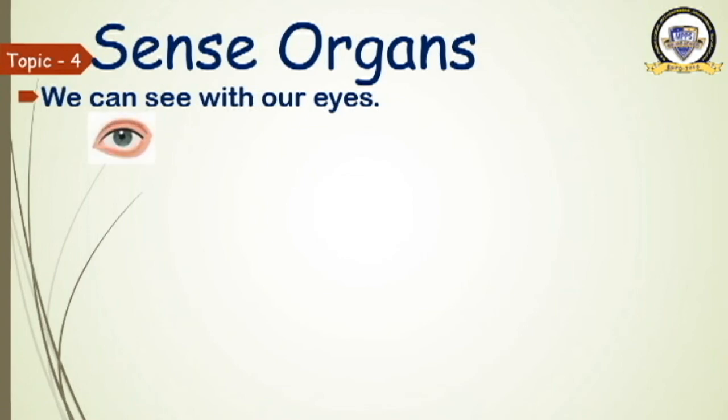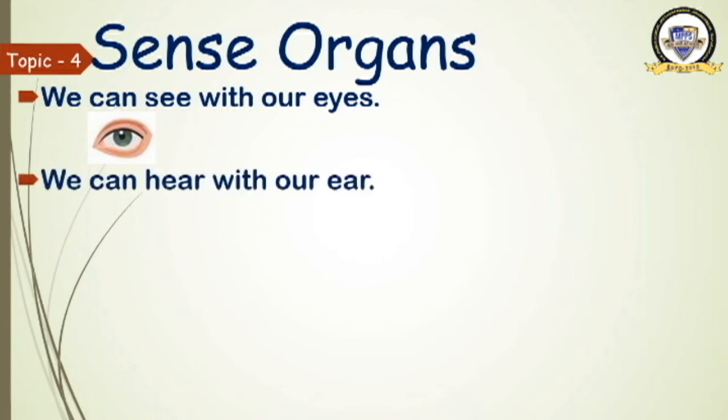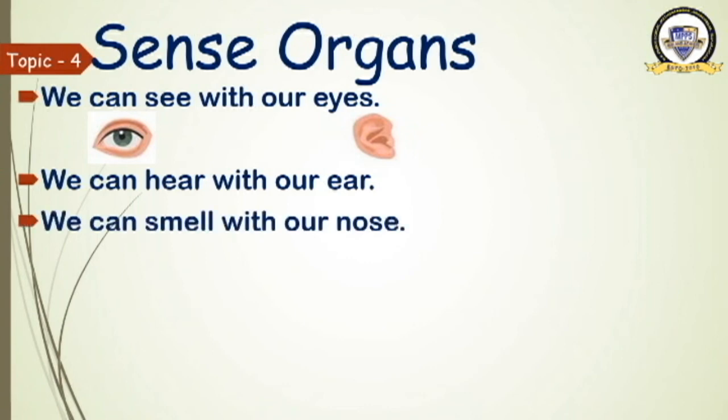How many eyes do you have? Okay, 2 eyes, but only one is shown here. How do the eyes help us? Eyes help us to see. Then, which is the next organ? Yes, good. Ear. What do we do with our ear? We can hear with our ear. How many ears do you have? 2 ears. How do the ears help us? Ears help us to hear.